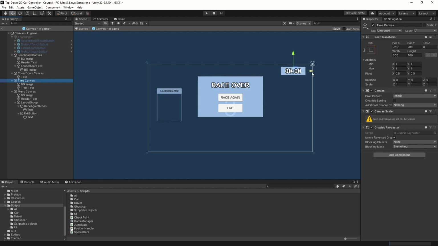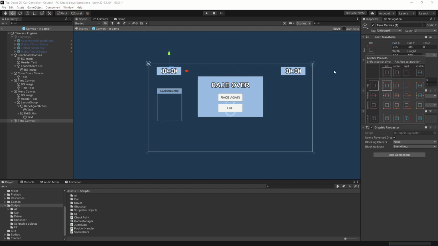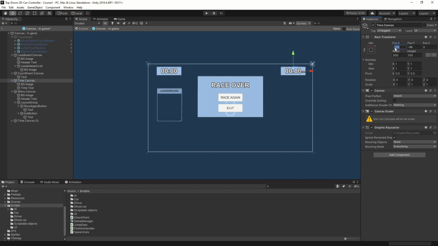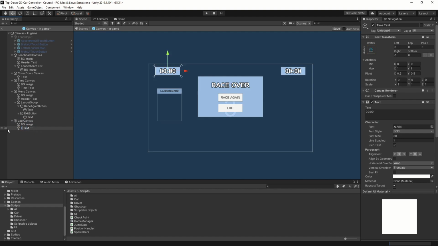And then we have our time canvas, so let's duplicate that. We'll take the position, but hold on, we'll move it off, and it's attached to the top right, so let's attach it to the top left, and it should be on the same position. Let's look at what it was, 238. Here we have it, 238. Alright, so now it's at the same distance. And rather than time canvas, we want it called lap canvas. And we have our lap text.